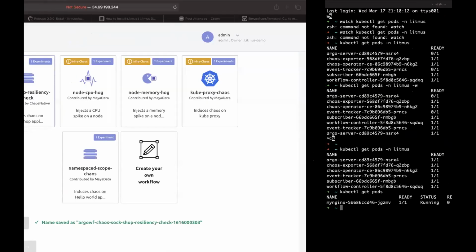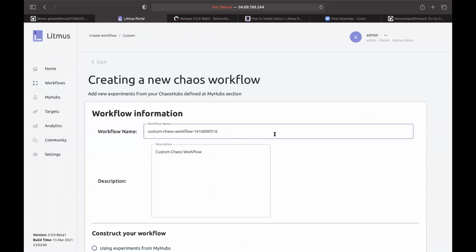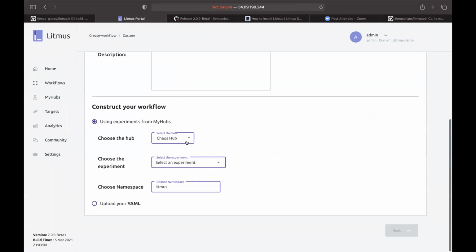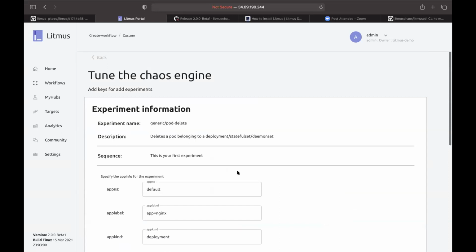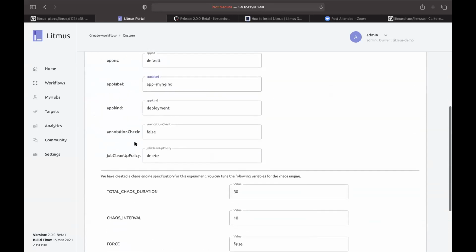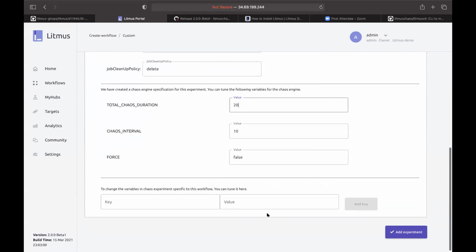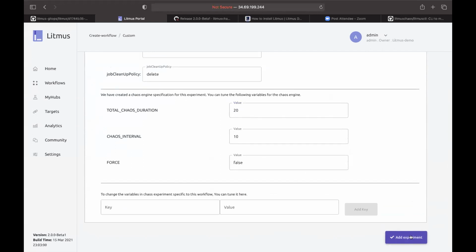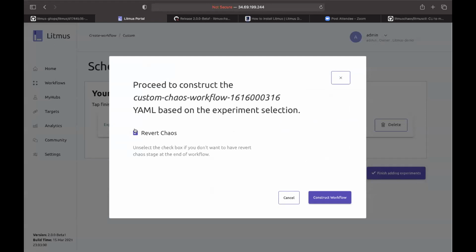I'll schedule a pod delete experiment. So I'll select experiment pod delete. My label is Nginx. It's a deployment, and I will reduce the chaos duration to 20 seconds and force is false. Okay, it's good. I will not put the reward step.